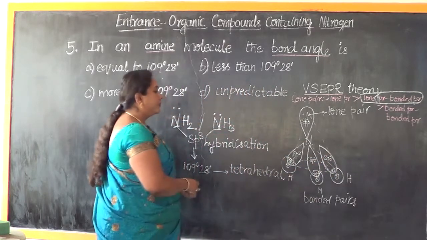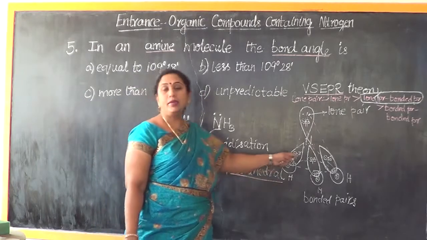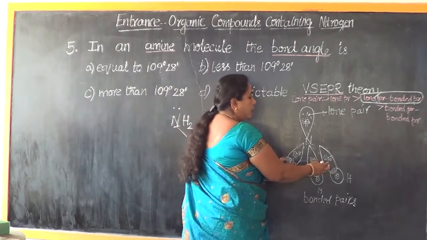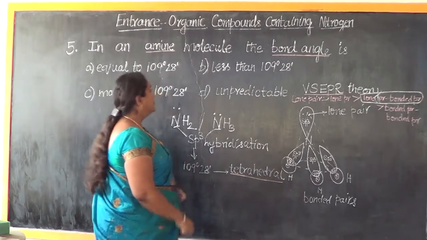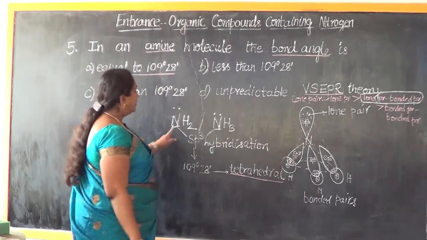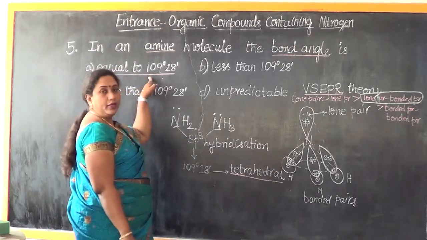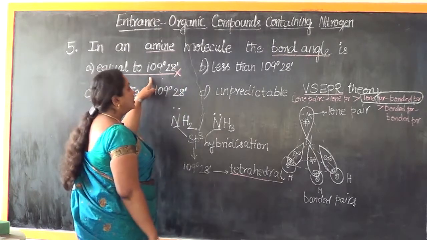Instead of being tetrahedral, they will be making a pyramidal shape, and because these bonds are brought closer to each other, definitely this sp3 hybridized nitrogen will not be maintaining a bond angle of 109 degree 28 minutes.